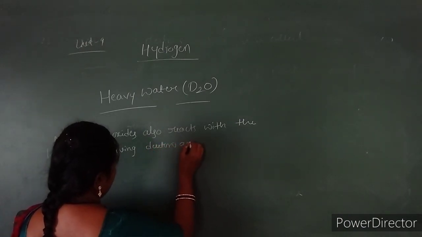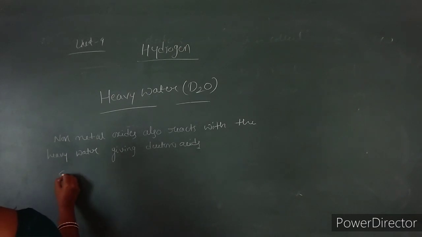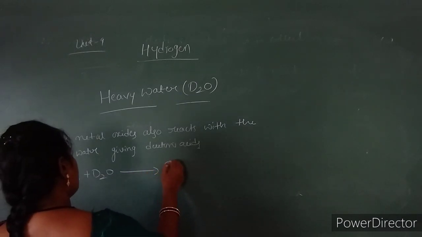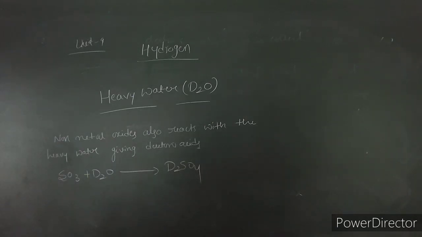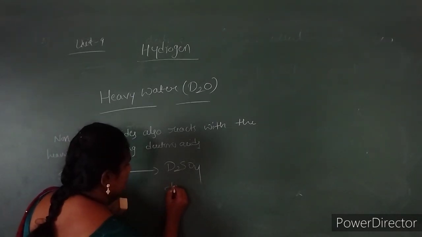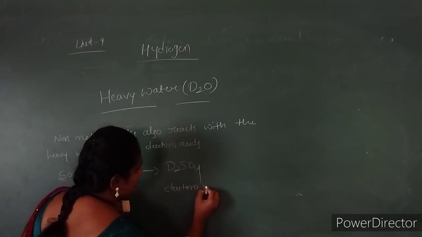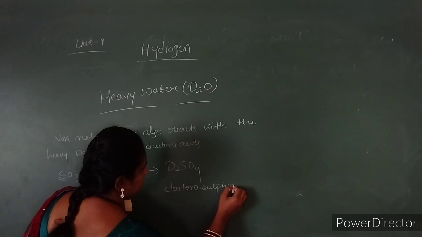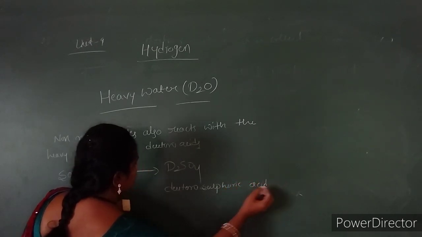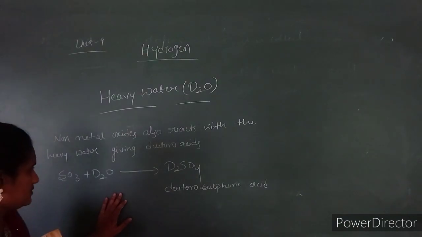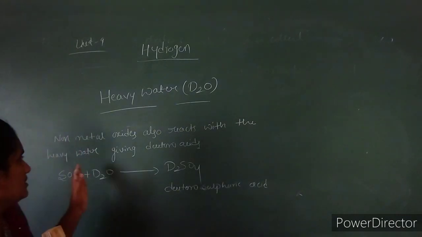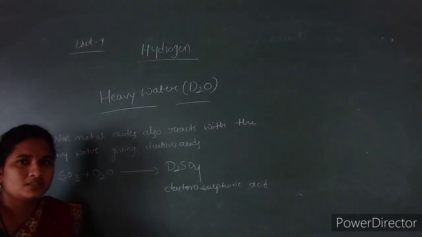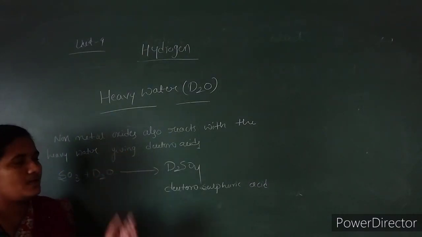For example, sulfur dioxide: if this reacts with heavy water, we get the formation of D2SO4, that is deuterosulfuric acid. So when sulfur dioxide reacts with heavy water, it gives deuterosulfuric acid. In this way, heavy water shows reactions with metal carbides as well as non-metal oxides.